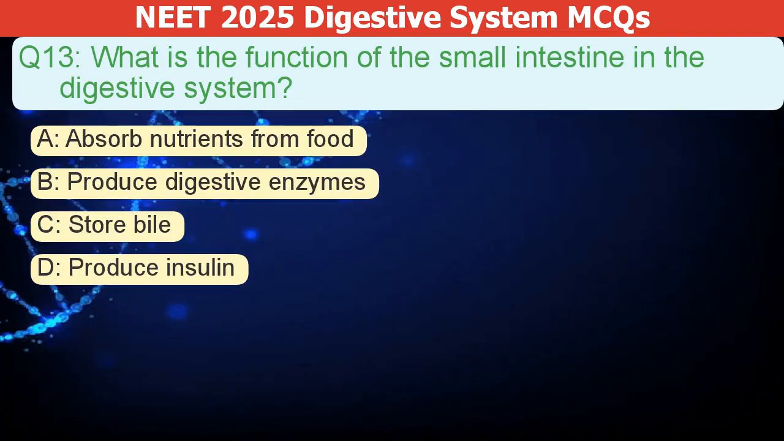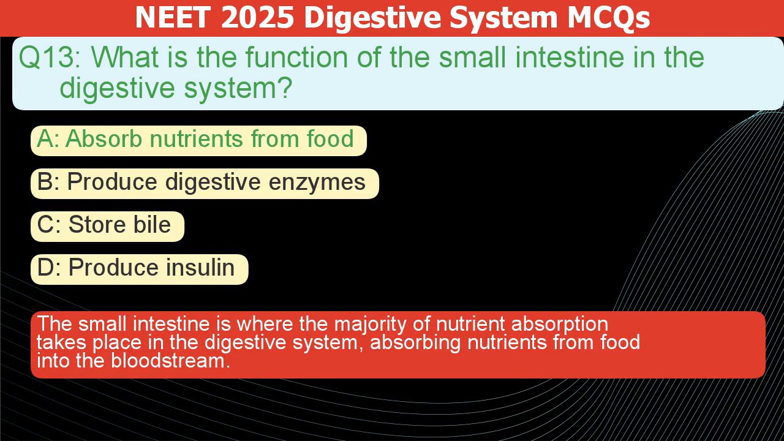What is the function of the small intestine in the digestive system? A. Absorb nutrients from food. B. Produce digestive enzymes. C. Store bile. D. Produce insulin. The correct answer is A. The small intestine is where most nutrient absorption happens. It absorbs nutrients from food into your bloodstream.